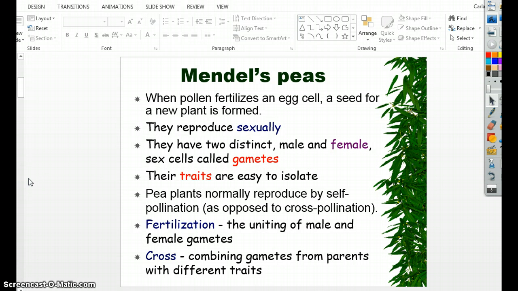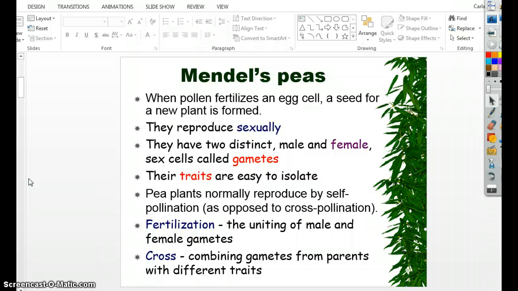Some things you need to know about peas. When pollen fertilizes an egg, a seed for the new plant is formed. We're producing baby seeds. Plants do reproduce sexually. So yes, like I just mentioned, plants have sex. They have 2 distinct gametes. There's the male gamete known as the pollen, which carries the sperm, and then the female gamete, which is the egg, so just like humans.